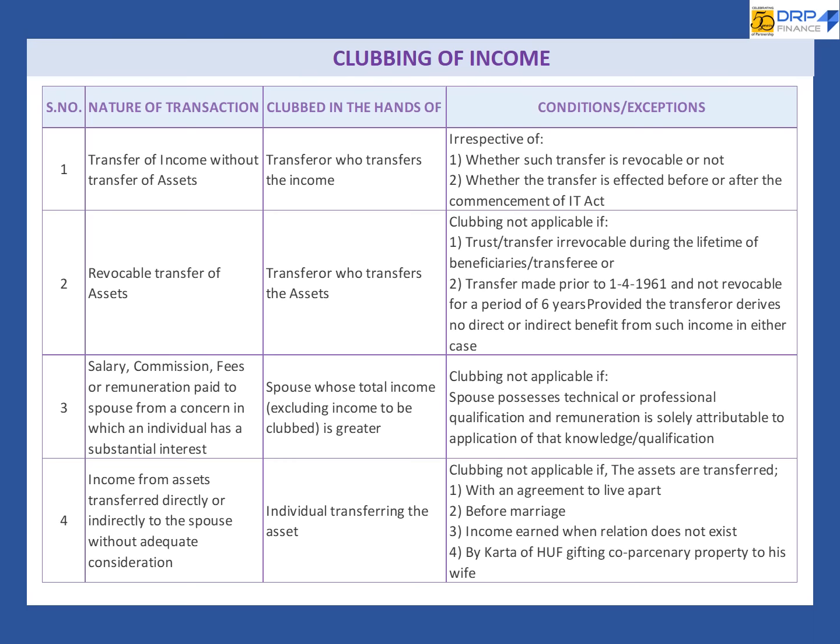Here we have presented the nature of transaction, clubbed in the hands of, and any conditions or exceptions. Following are the cases: transfer of income without transfer of assets, revocable transfer of asset, salary, commission, fees or remuneration paid to spouse from a concern in which an individual has substantial interest, income from assets transferred directly or indirectly to spouse without adequate consideration.